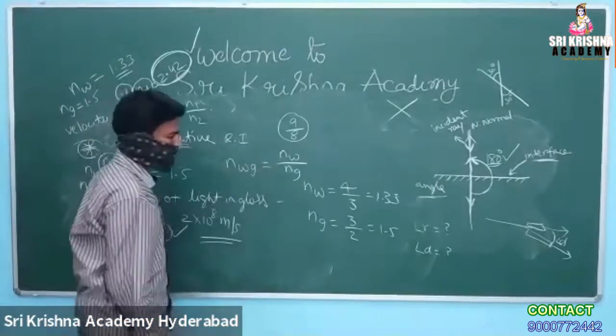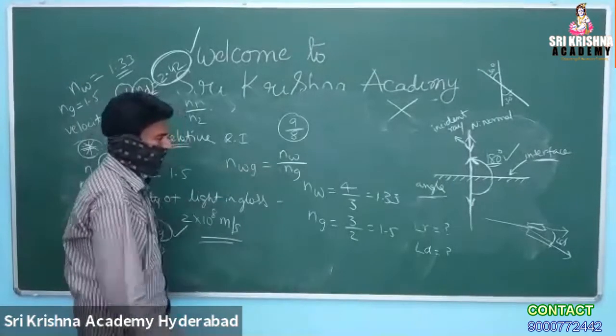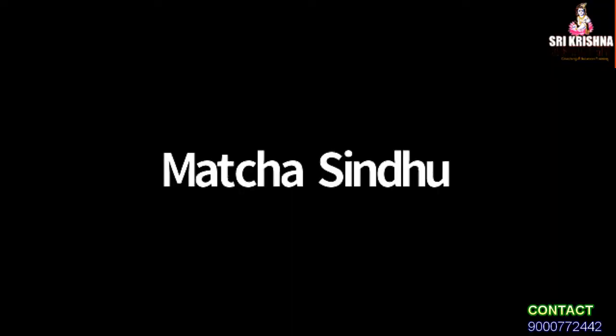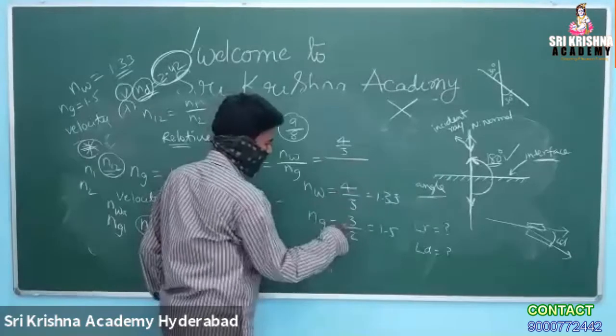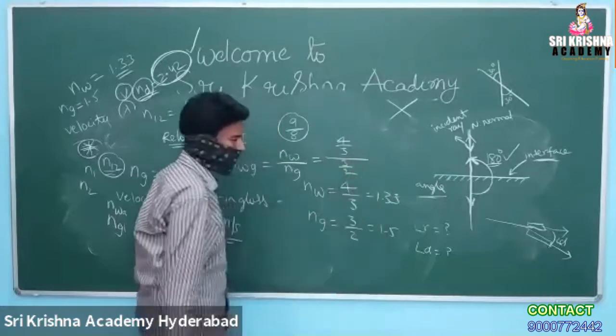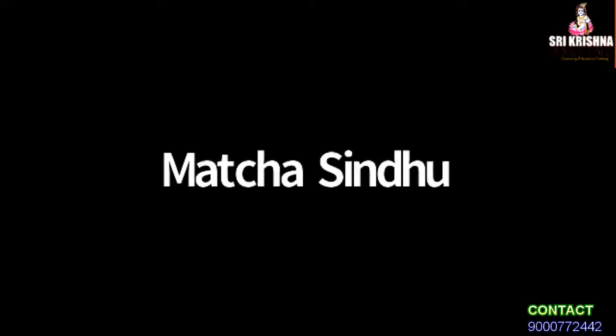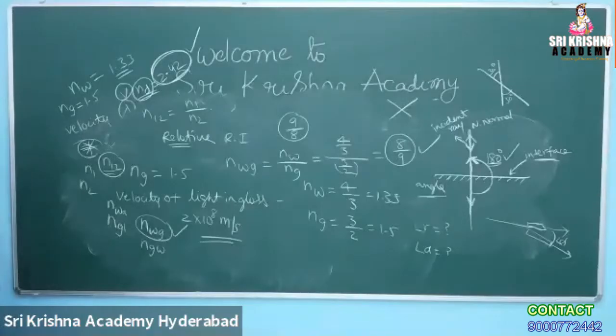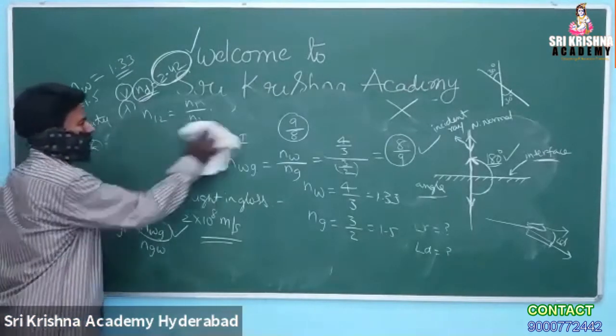N of WG means N of W by N of G. What is N of W? 4 by 3. Very good. By 3 by 2. How much is that? 8 by 9. Somebody told 9 by 8, I think. The answer 9 by 8 will also be in option 3. In option 2, 8 by 9, option 3, 9 by 8. He will be giving options like that. So, understand what is relative refractive index.